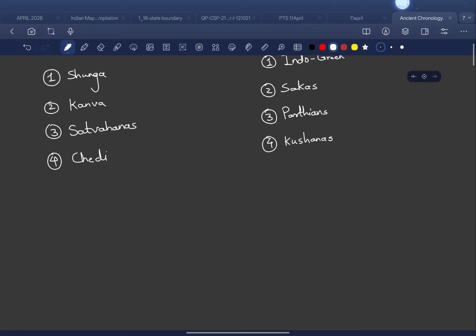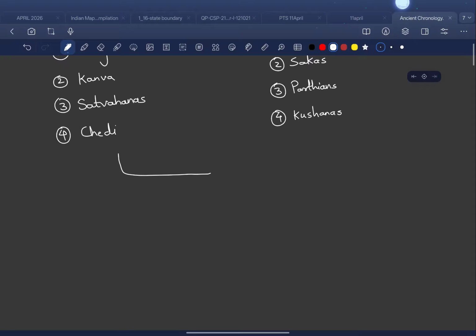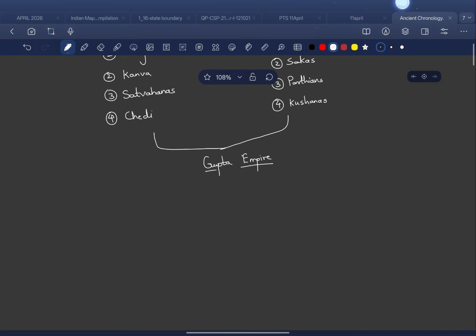So all these led to a powerful kingdom called the Gupta Empire. I mistakenly said Chandragupta, but it was actually founded by Sri Gupta, otherwise known as Gopala, if I'm not wrong. Then we have the famous rulers, as we know, Chandragupta I, then Samudragupta, Chandragupta II, etc. I would not go into the detail, but this is for the Gupta Empire.